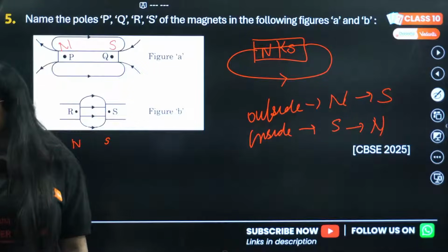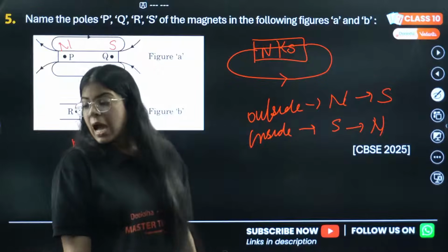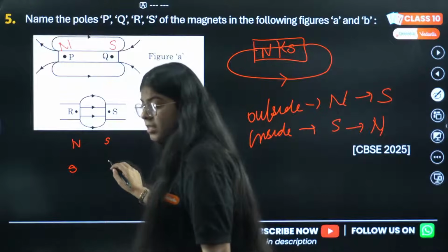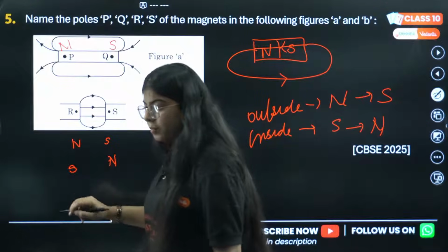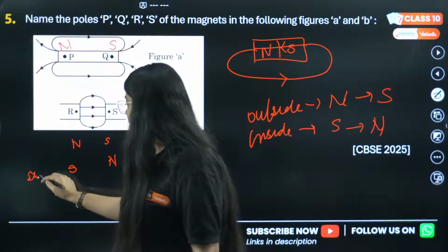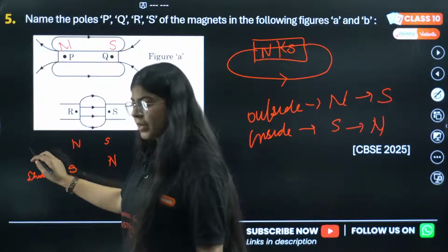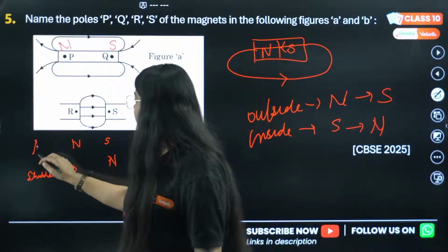Anyone who can answer this? R is south. Okay, R is south and S is north. Shubham is saying. Okay, this is Shubham and this is, who was it? Anju, I guess. Yes, this was Anju.